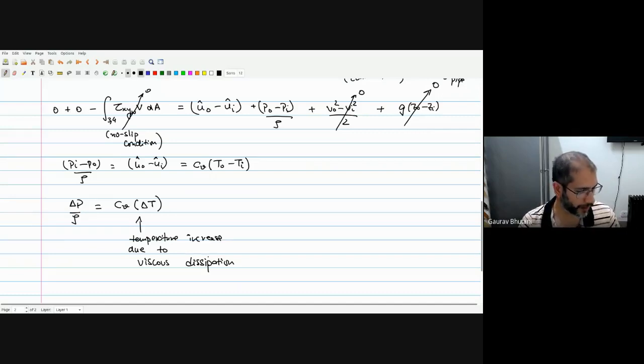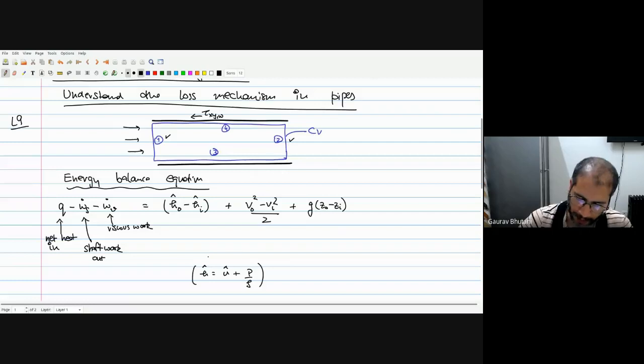Okay, so the layers in the fluid are slipping over each other. Now at the fluid layers just at the boundaries, as we saw at the wall, there was no work done. But inside the control volume, the layers slip over each other. So when two layers slip over each other, that creates some loss in the form of heat.